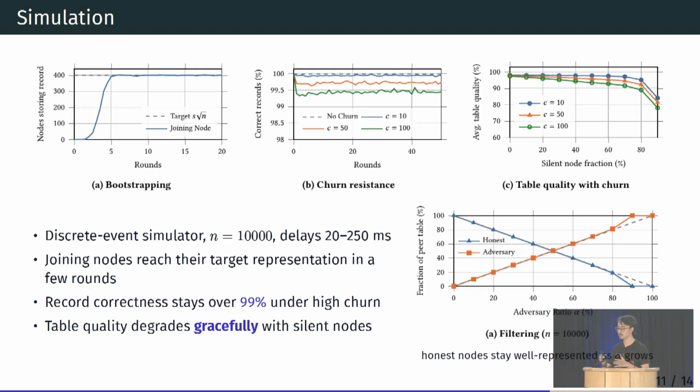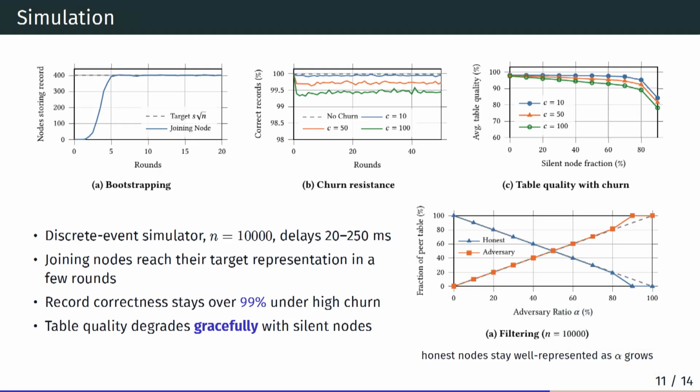And lastly, in the presence of an adversary that, say, filters the request, so they only respond back with adversarial nodes, even when we reach 60, 70% adversaries, we are still able to keep robustness because we are sampling our own table uniformly randomly.